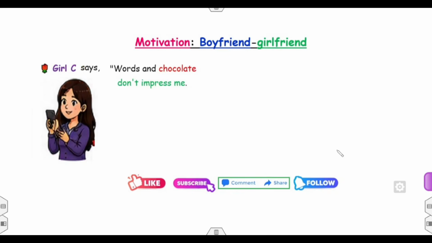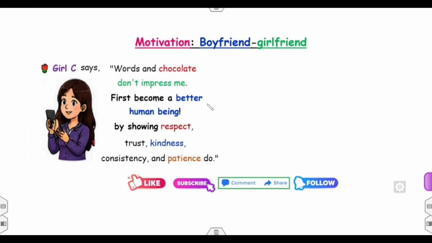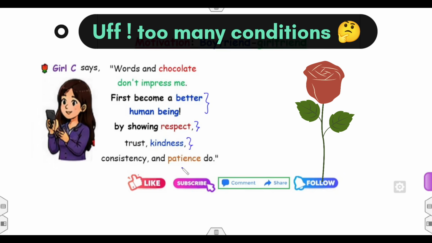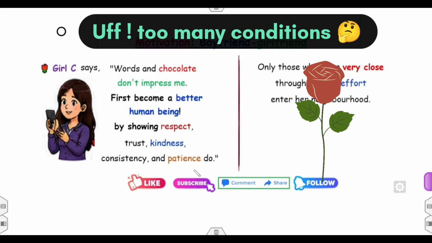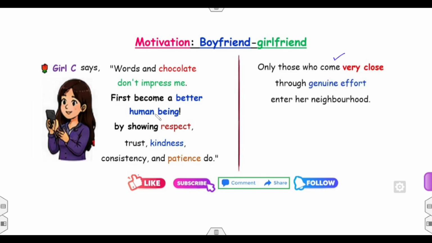While the girl C says the words and the chocolate do not impress her. Fine. तो उसके लिए क्या करना होगा? वो क्या क्वालिटी चाहती है? The first one is a boy should be a better human being, show respect, truth and kindness, consistency and patience. तो ये सब फीचर उस लड़के में होने चाहिए. So what does it mean? That means only those who come very close to girl C, who make a genuine effort.